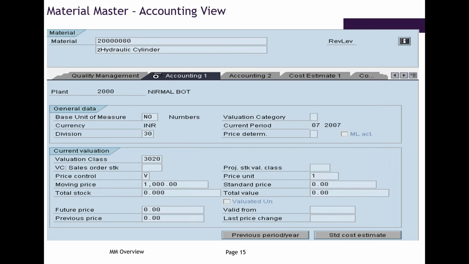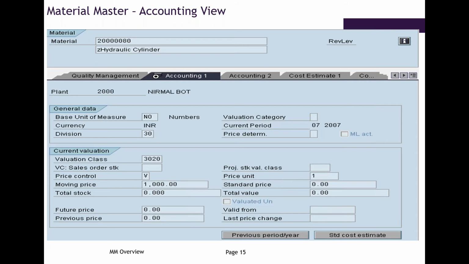Under the accounting view, we'll have fields like what is the price of the material, whether it is a moving average price or a standard price, and what is the valuation class. This will all be entered in the accounting one screen. And you might ask what is the moving average price, what is standard price, what is valuation class; that we can discuss in further classes.